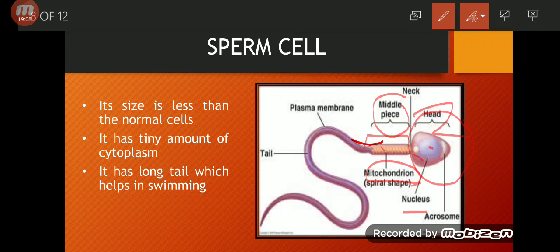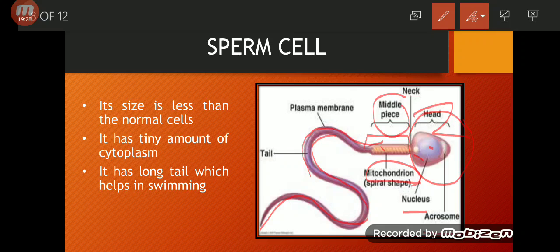Then outside there is the plasma membrane, and this is the tail which helps sperms to swim. Why do they have to swim? Because they have to swim to reach the egg cell. So this is about the sperm cell.